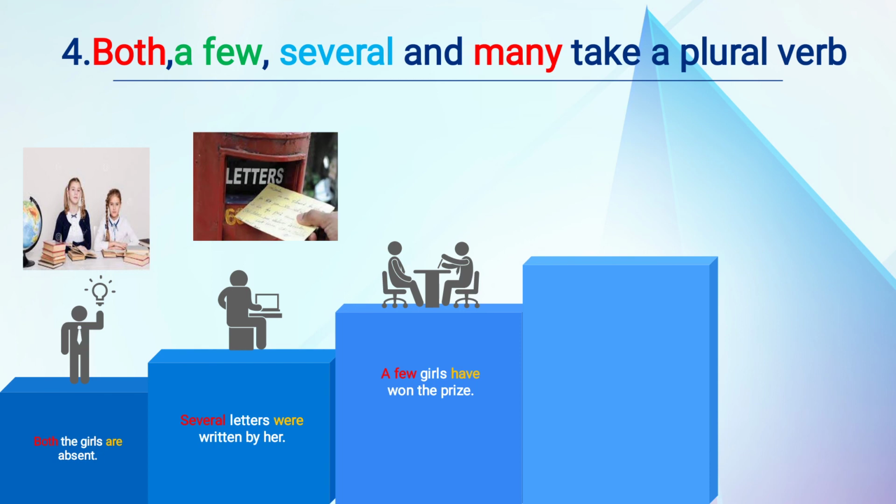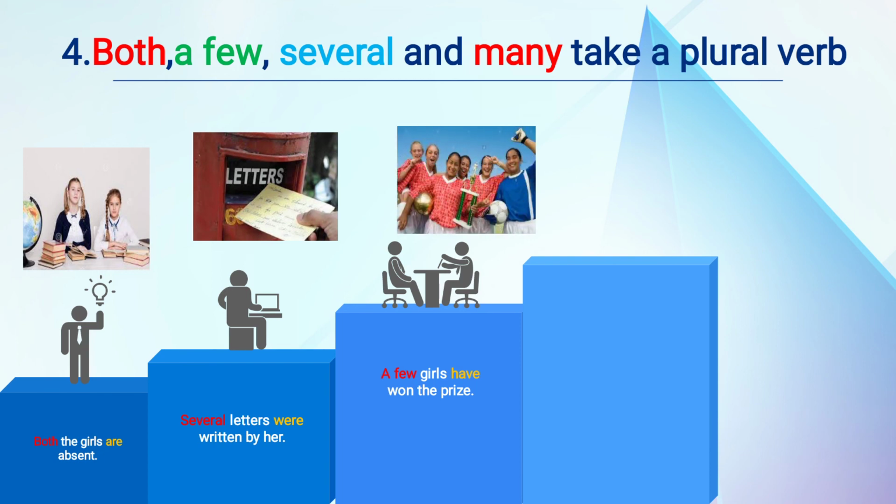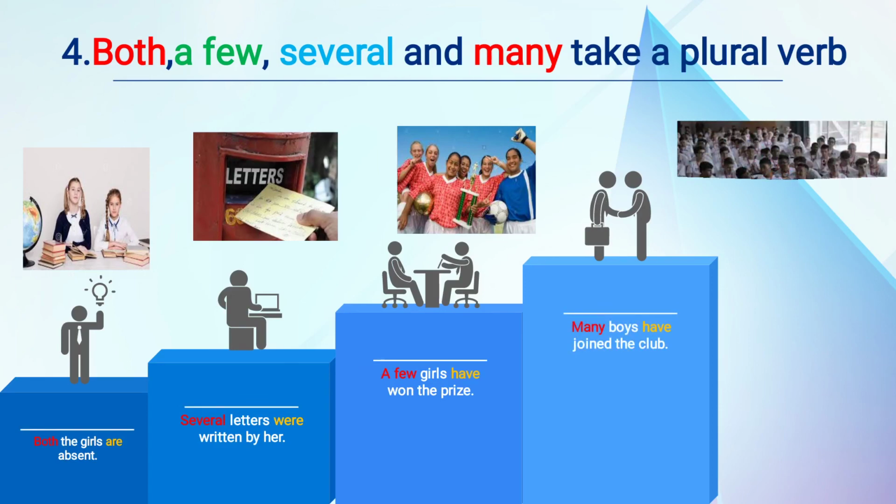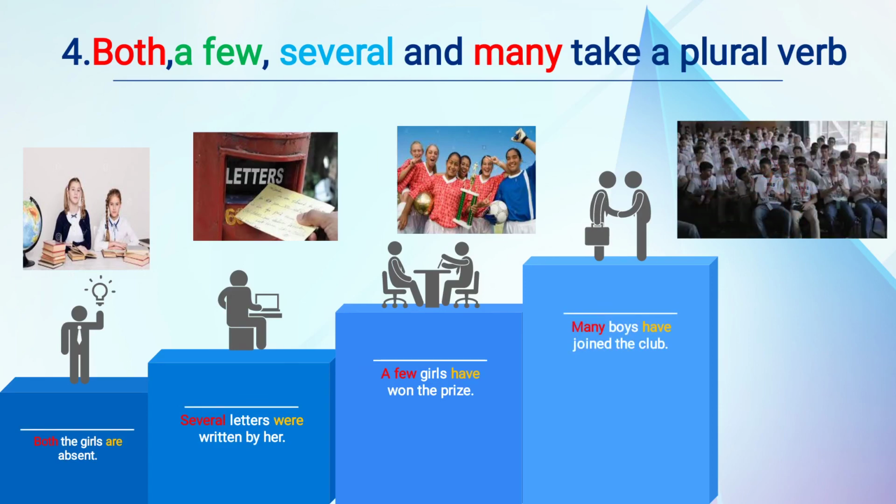A few girls have won the prize. So, okay, a few is again there. What verb will we use? The plural verb. So we have used have won the prize. Many boys have joined the club. So many is in the sentence, so a plural verb will be used. So we have used have. So many boys have joined the club.